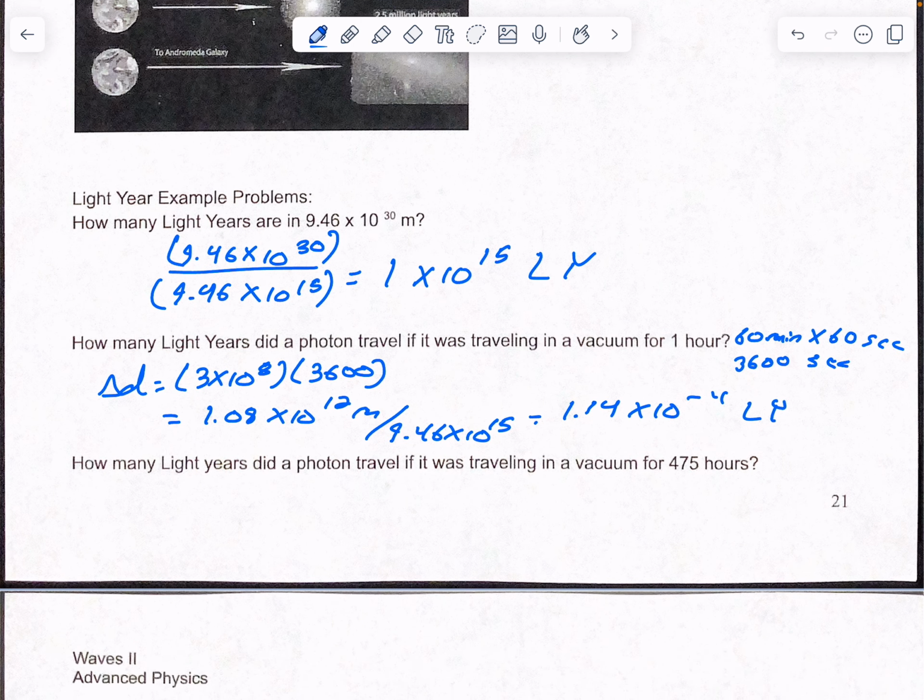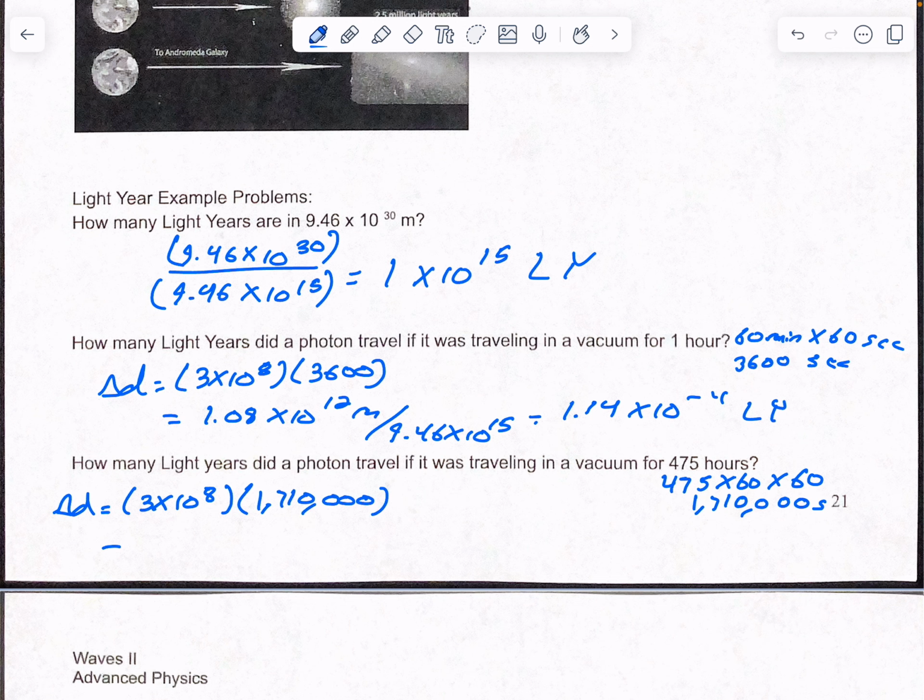Now, how many light years did a photon travel if it was traveling in a vacuum for 475 hours? So we're going to take 475, multiply that by 60 minutes, and then multiply that by 60 seconds. And that's going to get us a time of 1,710,000 seconds. Okay, so we're going to do the same thing. Distance equals 3 times 10 to the 8th, multiplied by 1,710,000 seconds. And we're going to get a distance of 5.13 times 10 to the 14th. So that's how far it traveled in that time.